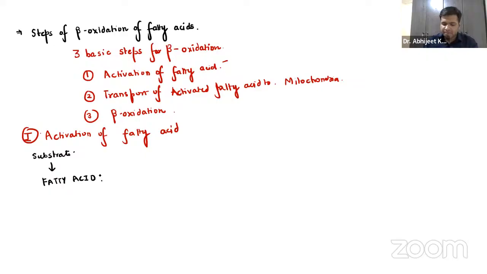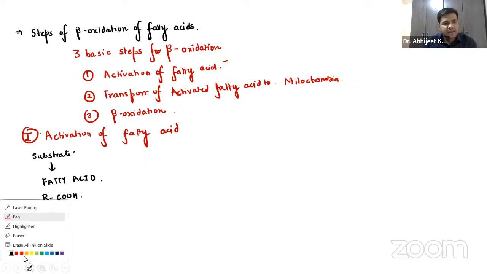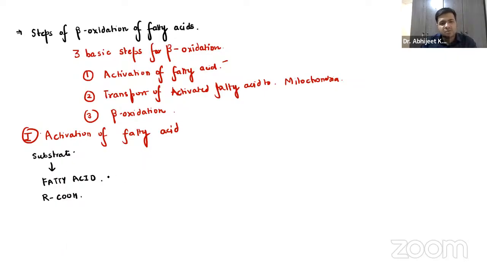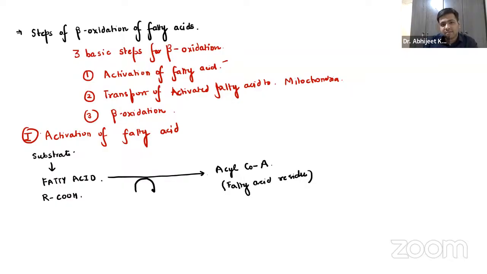Right? Now, this fatty acid is nothing but this component, RCOOH. Now, this fatty acid will be changing into acyl coenzyme A, and this is nothing but a fatty acid residue. Remember, guys, in the activation part, always the energy will be utilized.